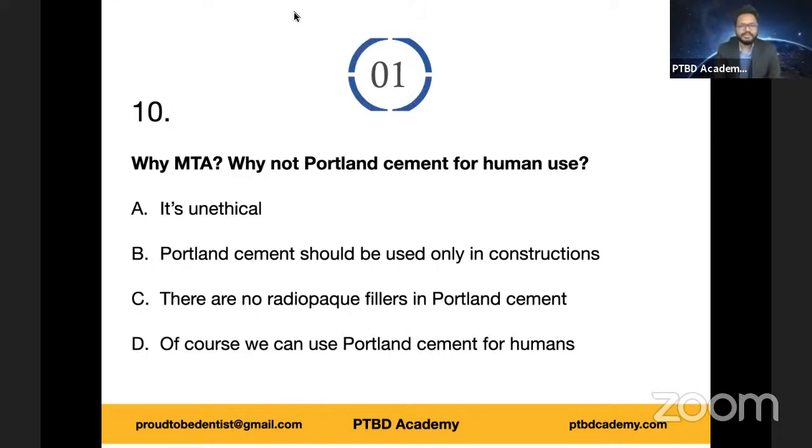What's your opinion? Option A, it's unethical. Option B, Portland cement should be used only in constructions. Option C, there are no radiopaque fillers in Portland cement. Option D, of course, we can use Portland cement for humans because it is economically viable. What do you think?